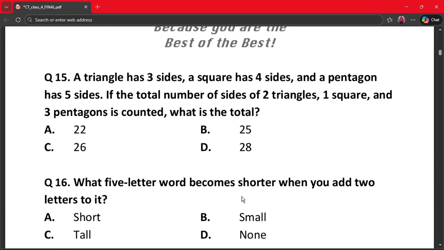Moving on to the next question, that is question number 15. A triangle has 3 sides, a square has 4 sides, and a pentagon has 5 sides.